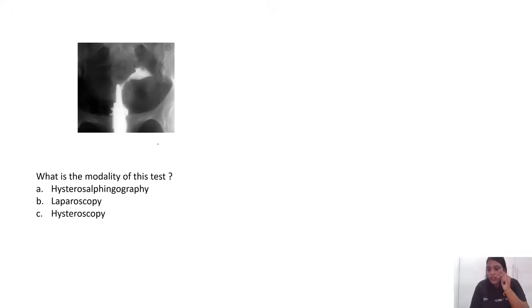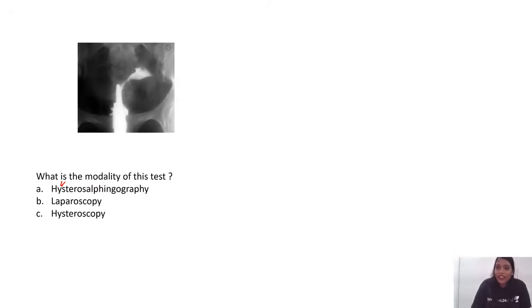on the uterine anomaly. This was one more question which students told me there was. The 4th question on uterine anomalies. Somebody who is very perfect with uterine anomalies, it is like a jackpot. 4 questions on uterine anomalies. So what is the modality of this test?